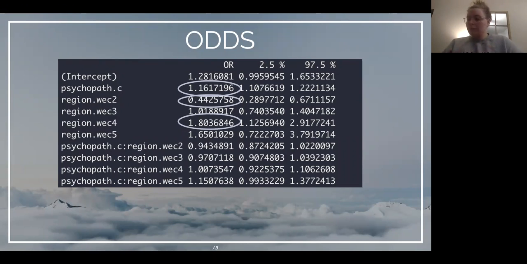Then for our region predictors, the odds of a person having grown up in the Northeast region of the US, because that's region 2, of being a serial killer are 0.44 times less than the odds of a person in the Western US. So the odds of being a serial killer decrease by 56% for an individual that lives in the Northeast compared to the West. And then the odds of a person having grown up in the Midwest region of the US being a serial killer are 1.8 times greater than the odds of a person in the Western region. So the odds of being a serial killer increase by 80% for an individual that lives in the Midwest compared to the West. And this is when the positive and negatives of our estimate come into play for our interpretability.